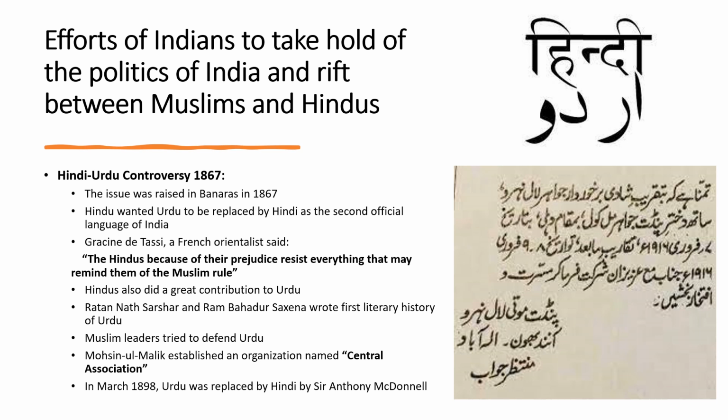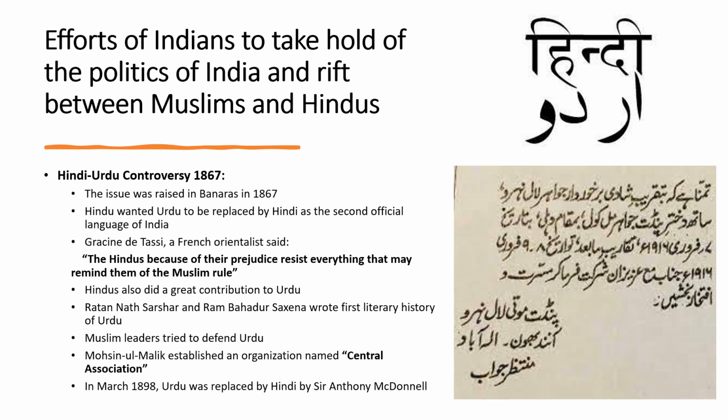A French Orientalist said something very interesting, that the Hindus, because of their prejudice, resist everything that may remind them of the Muslim rule. Now try to understand it here. What does this mean?